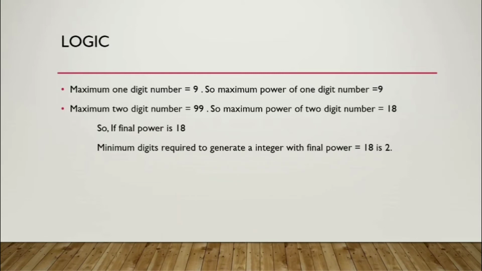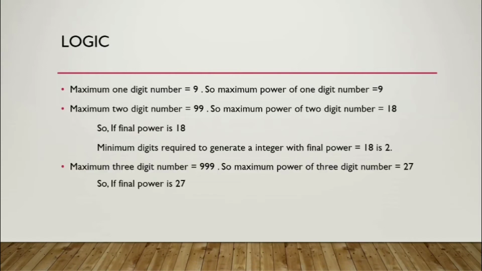The minimum number of digits required to generate an integer with final power 18 is 2, because if we get a final power of 18, we can generate the integer 99 whose power is also equal to 18, and the number of digits in 99 is 2. We cannot generate a single digit integer with power equal to 18. Therefore the minimum number of digits required to generate an integer with final power 18 is 2. Similarly,